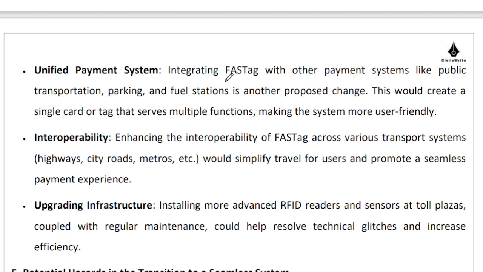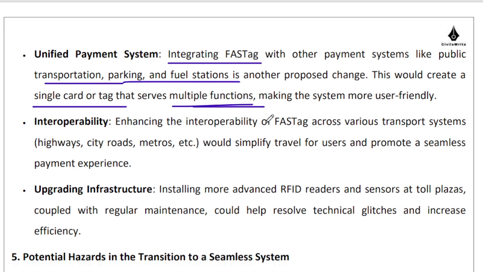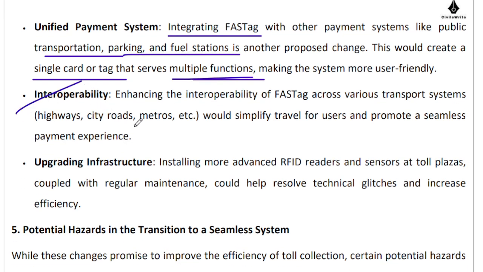We will be integrating FASTag with other payment systems like public transportation, parking, and fuel stations, right? So a single card or tag can be used for multiple functions, right? There will be greater interoperability, right?